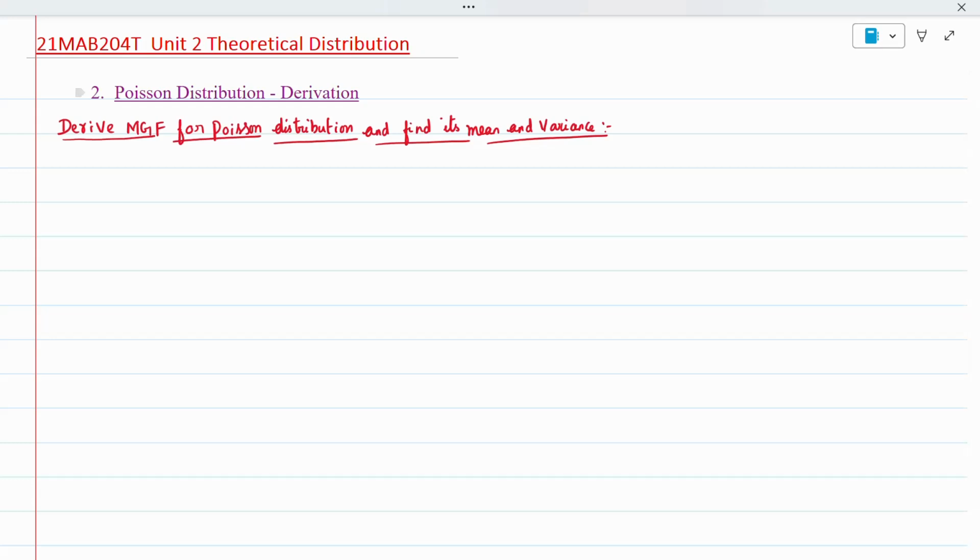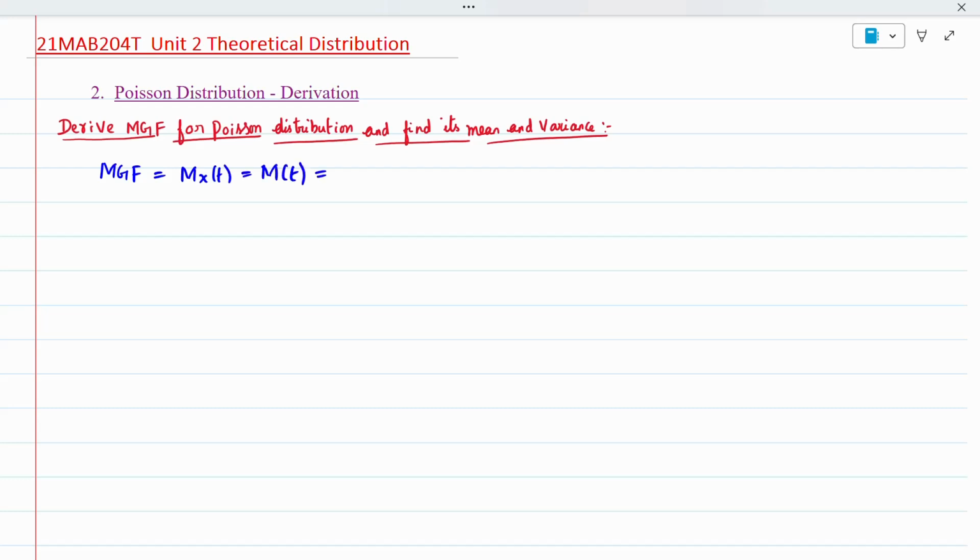Hi all, today's topic is Poisson distribution derivation. First we'll derive the moment generating function for a Poisson distribution and find its mean and variance. This is the second derivation. The moment generating function is nothing but MGF. The notation for MGF is M_X(t) or M(t) we can write.